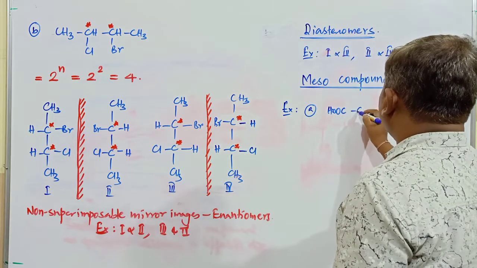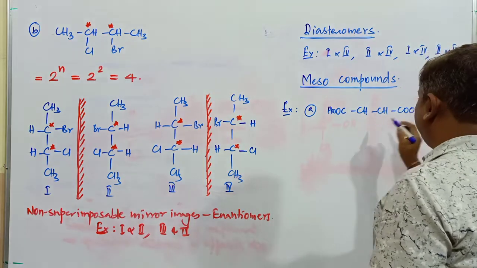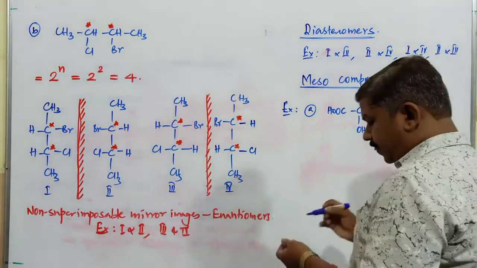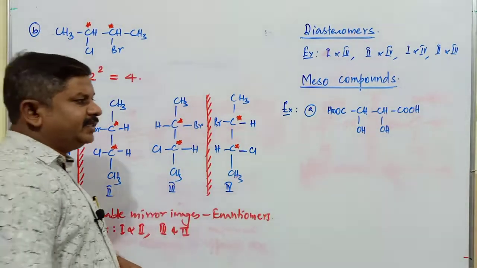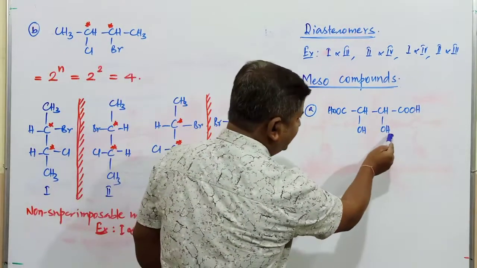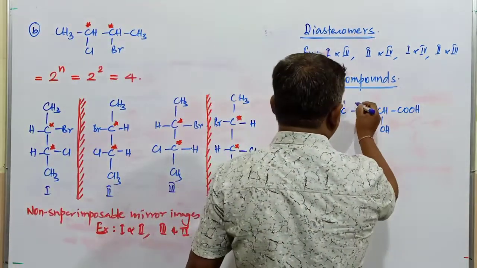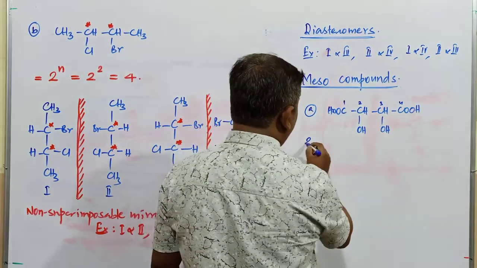COOH, right? CH, this is CH and COOH. This is OH and this is also OH. What are the functional groups present in that molecule? The principal functional group is carboxylic acid, and in addition to that an OH group is also present. Now this compound has totally 4 carbon atoms. So what is the IUPAC name of this compound?